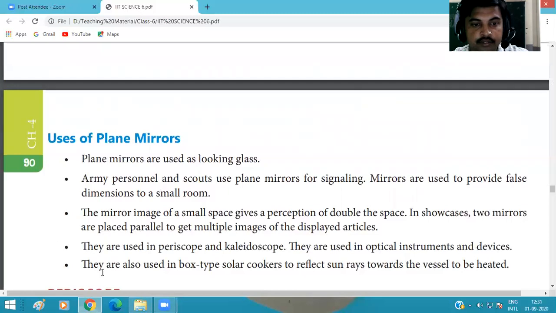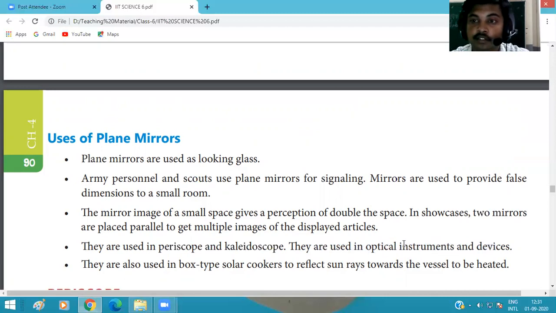And the next use, they are used in periscope and kaleidoscope. We will discuss the periscope and kaleidoscope in the next video. These work on the basis of reflection of light. So a mirror is used in periscope and kaleidoscope. They are also used in optical instruments and devices.